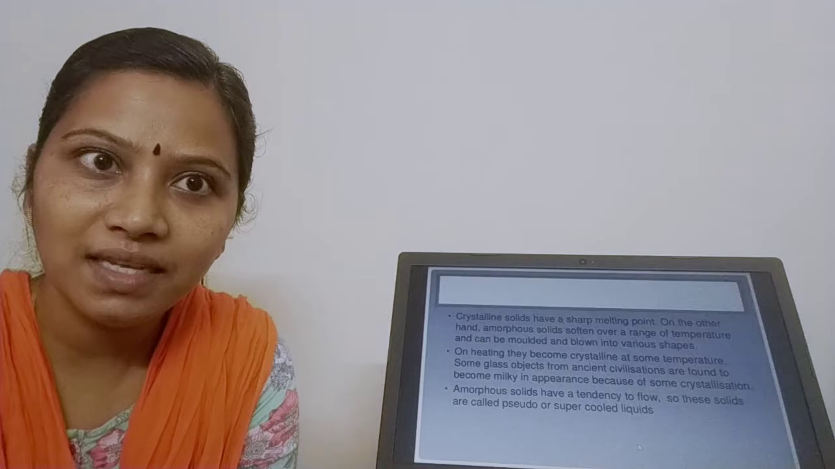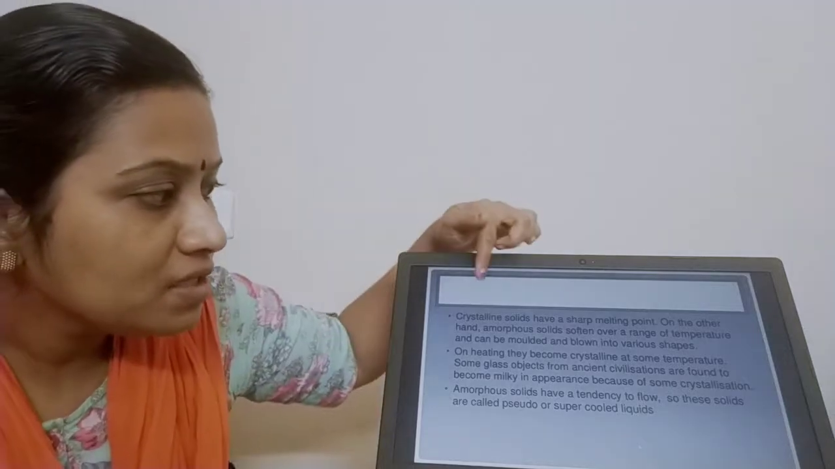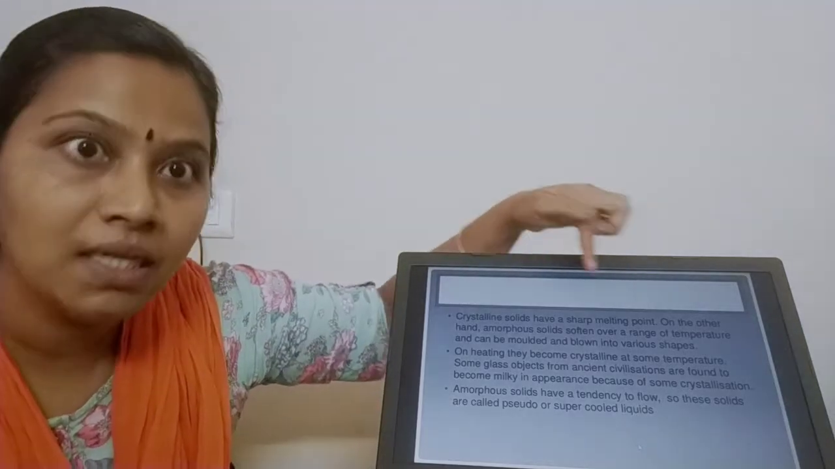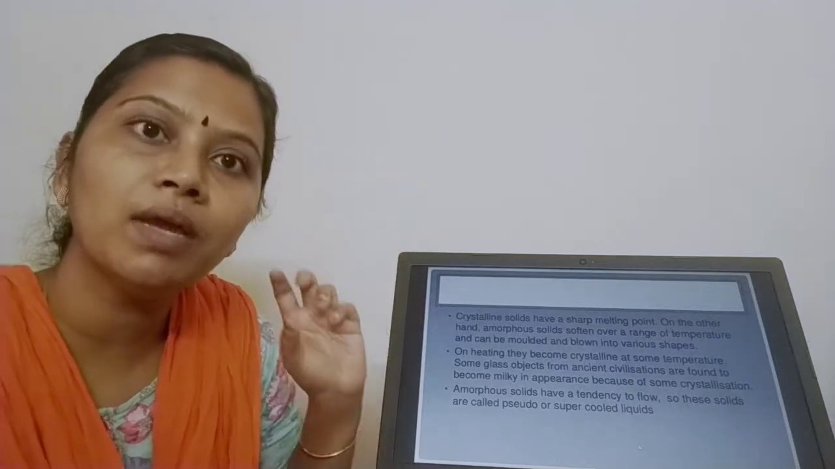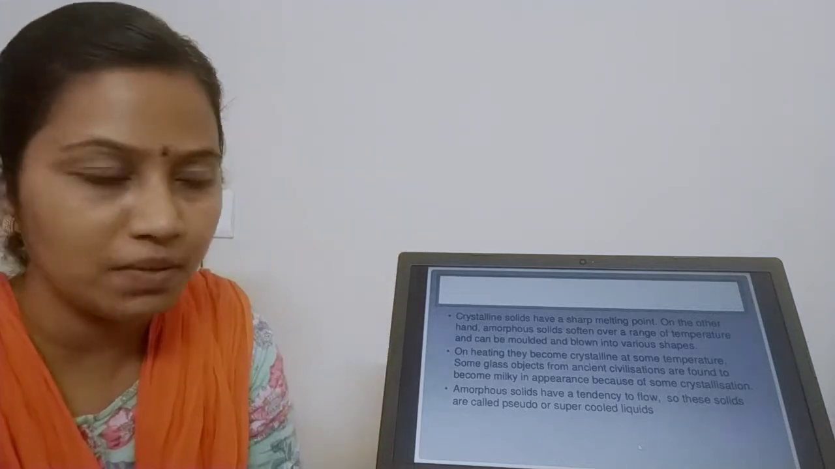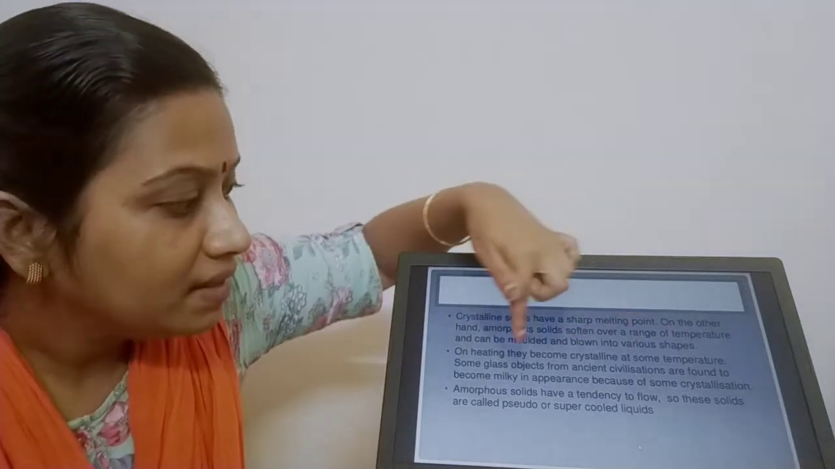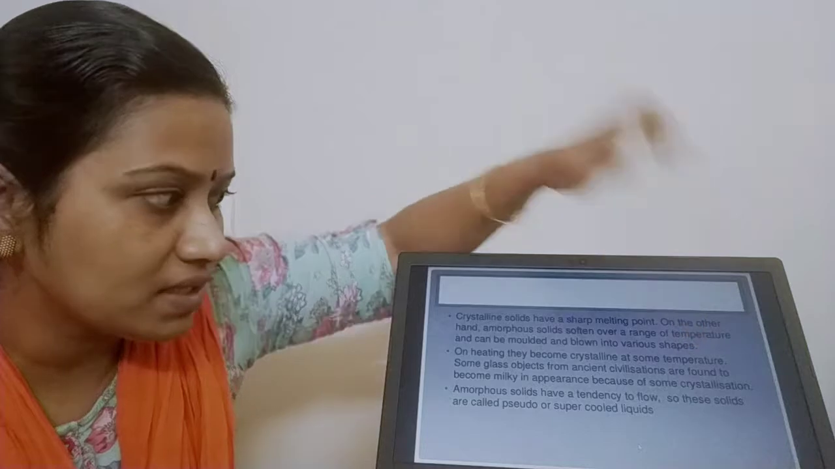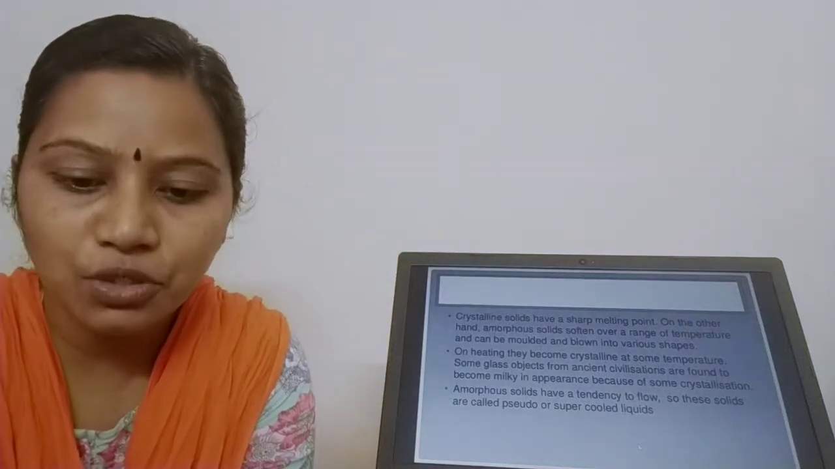So what does it indicate? It indicates a process of crystallization. Crystalline solids have a sharp melting point, but amorphous solids soften over a range of temperature. That's the reason why you can mold them or blow them into various shapes. And all our ancient civilization glass pieces have a milky appearance because of crystallization. And amorphous solids have a tendency to flow.